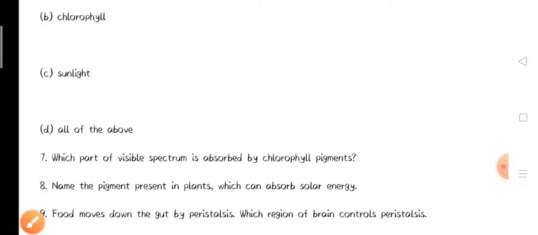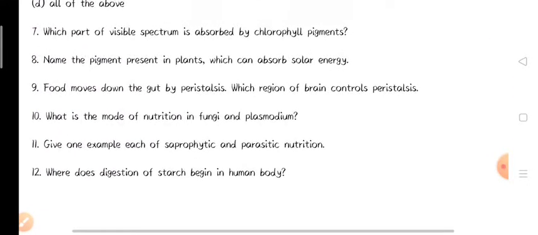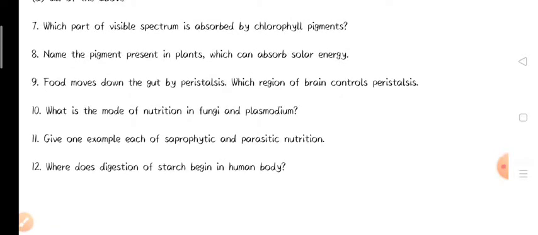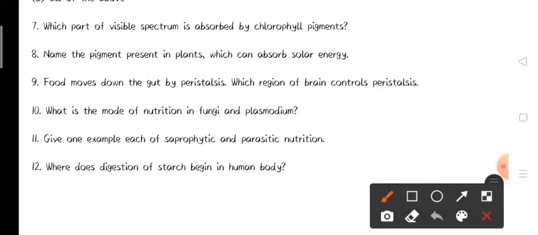Now the next questions are in descriptive form. The earlier questions were multiple choice questions, but here we will give the answer in descriptive form, and these questions also carry 1 mark. So the next question: which part of the visible spectrum is absorbed by chlorophyll pigment?